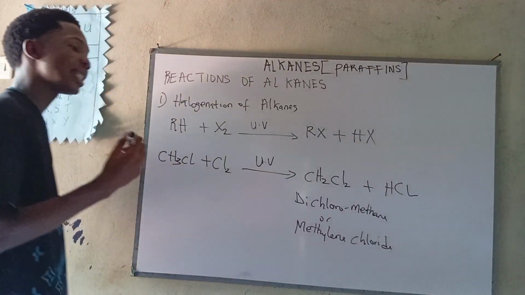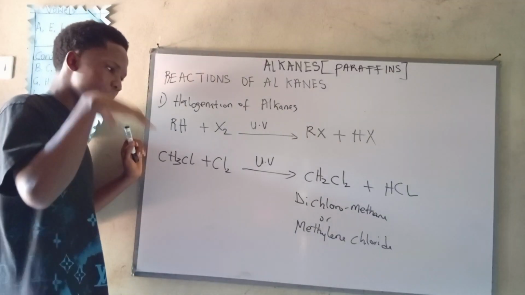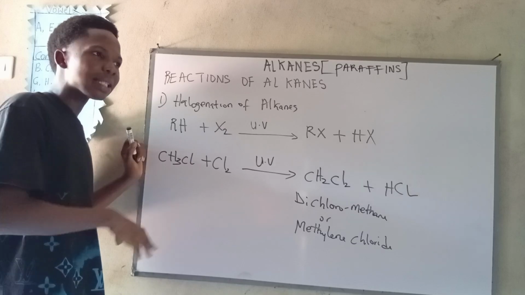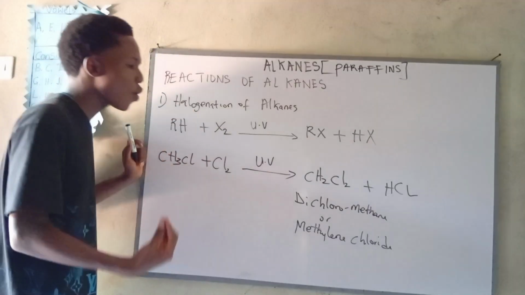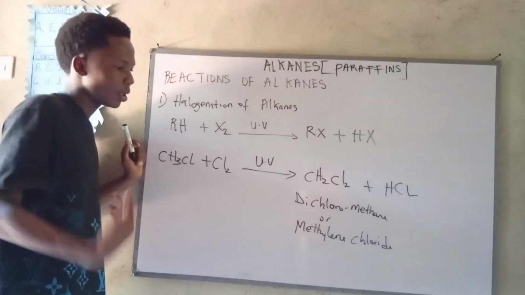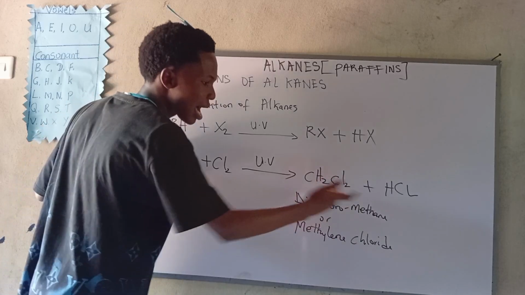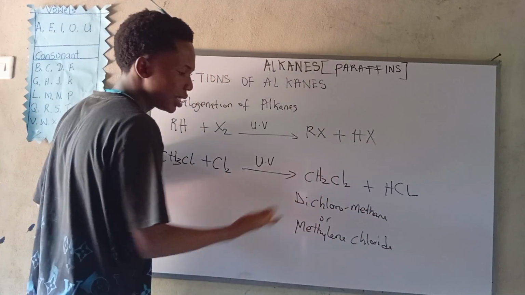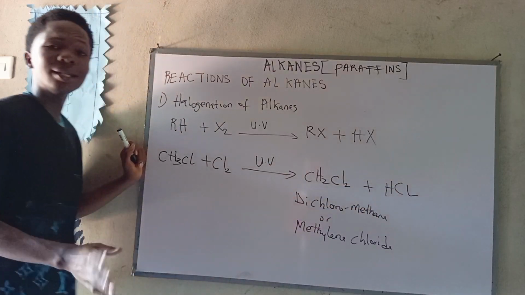We can also call it methylene chloride. Now, if you've been following, I mentioned that the difference in the homologous series is the methylene group. The methylene group is CH2. So from this CH2, that's where they got the name methylene and chloride. Then the second name is di, because of 2 chlorines: dichloromethane. Okay, so it's as simple as that.